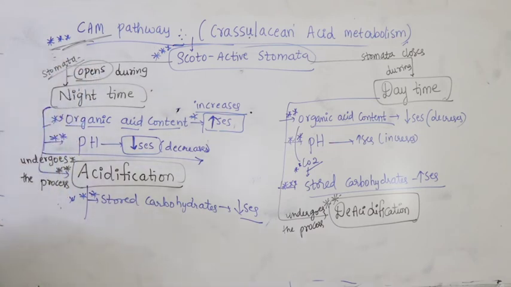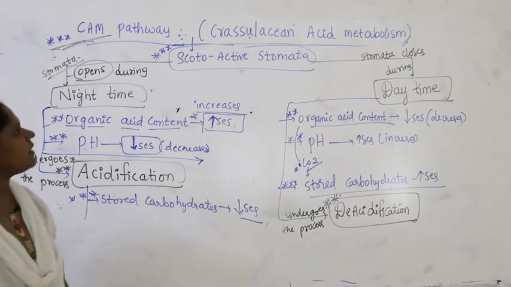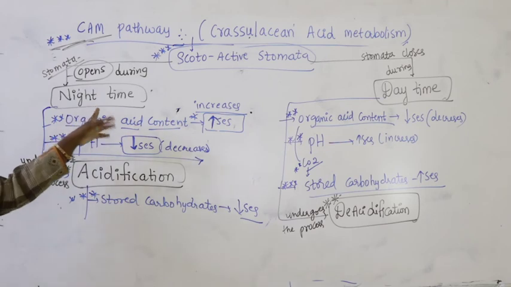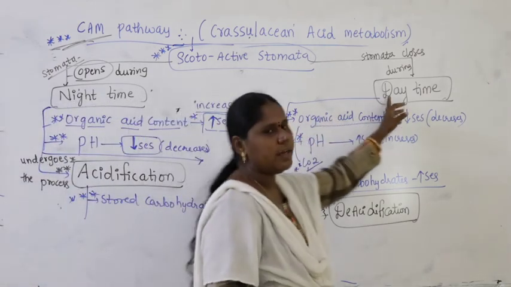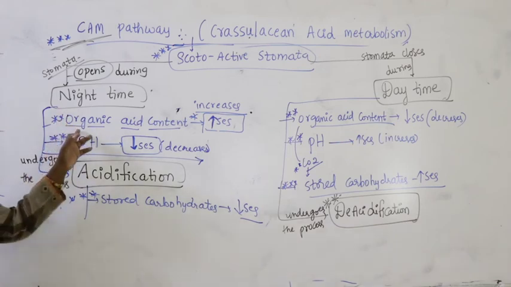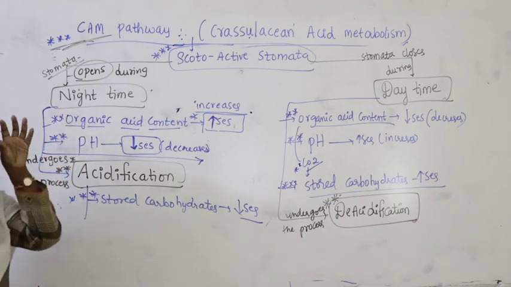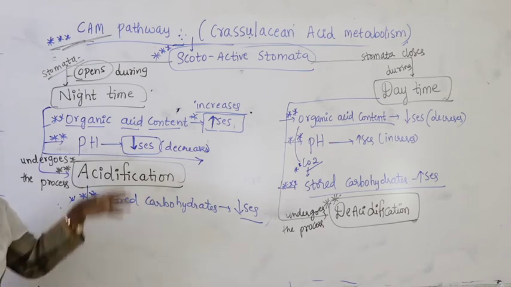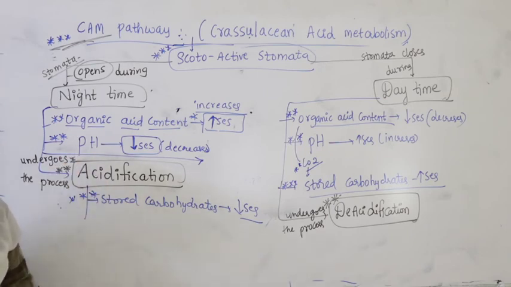Now what do you find in the CAM pathway? Scotoactive stomata. Scotoactive stomata open during night time and get closed during daytime. How does this happen? In night time, the stored food will not completely get broken down; it undergoes partial degradation, and as a result it produces organic acid.